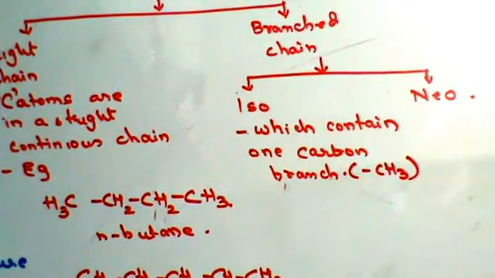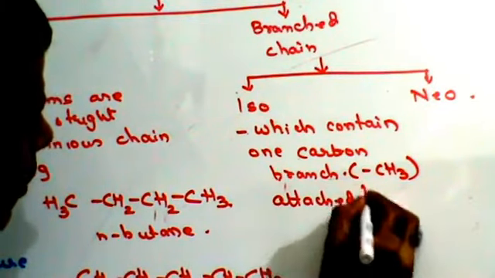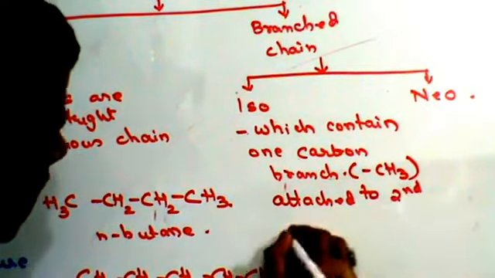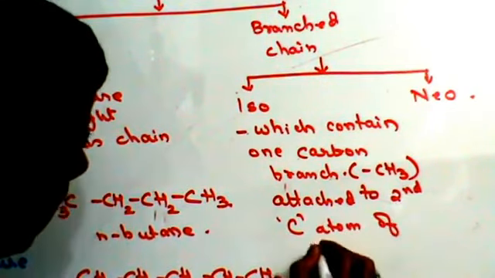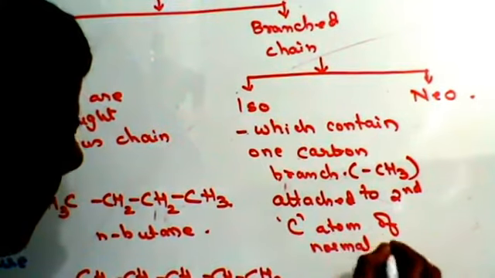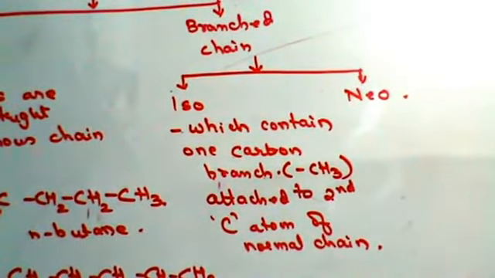That's your alkyl group. One carbon branch attached to the second carbon atom of a normal chain, right? These are called isostructures. For example,